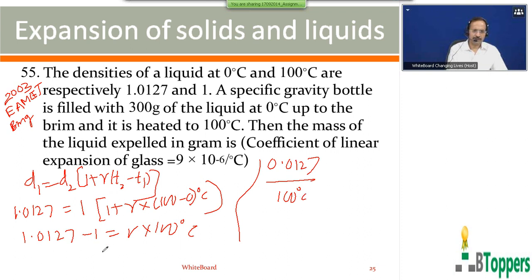So 1.0127 minus 1, you can write 0.0127. So the volume coefficient of real expansion of the liquid, you get 127 into 10 to the power of minus 6 per degree centigrade.